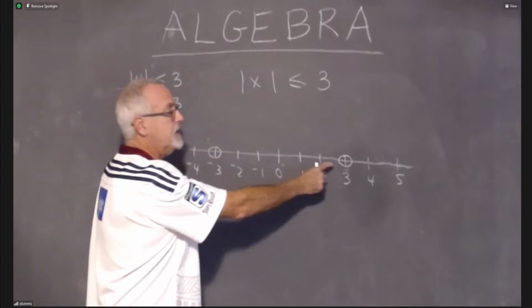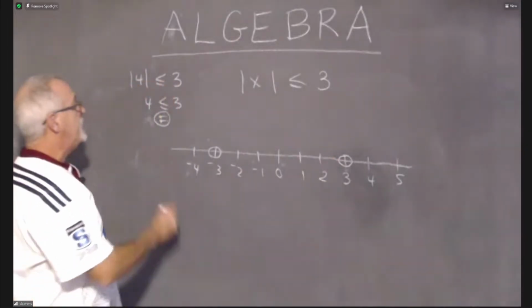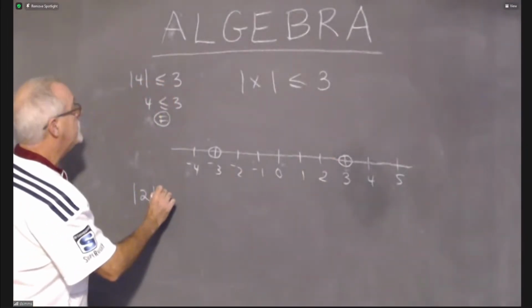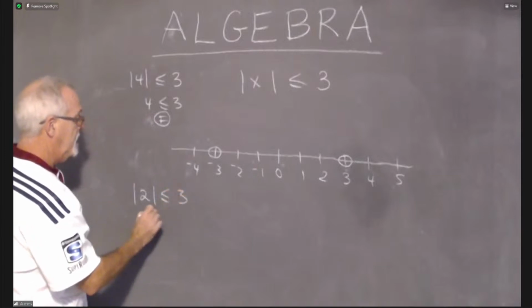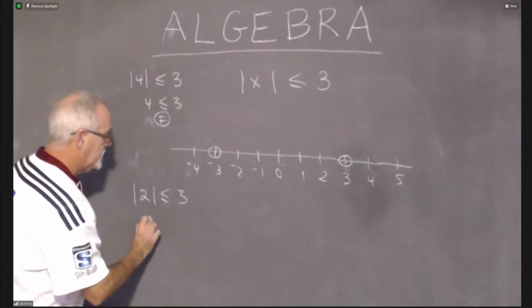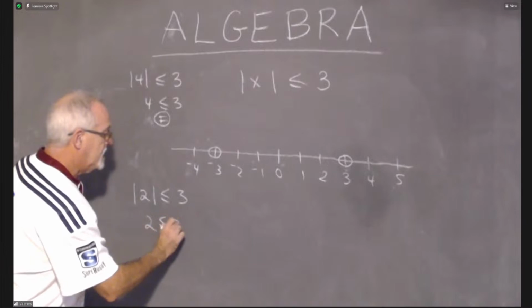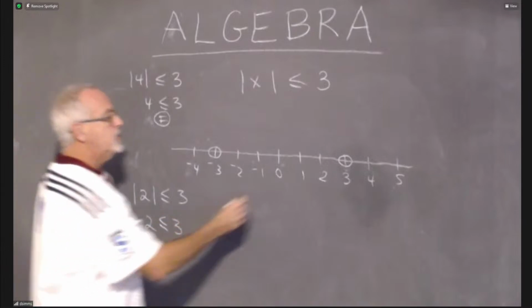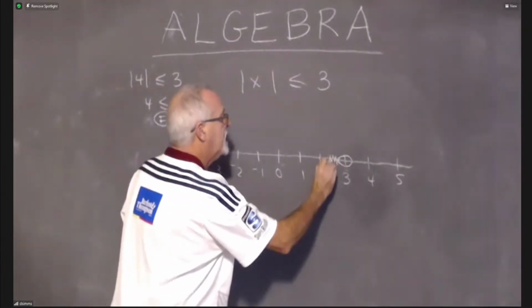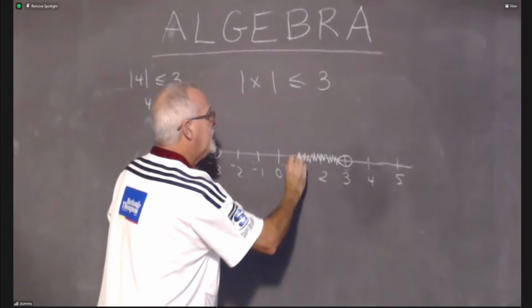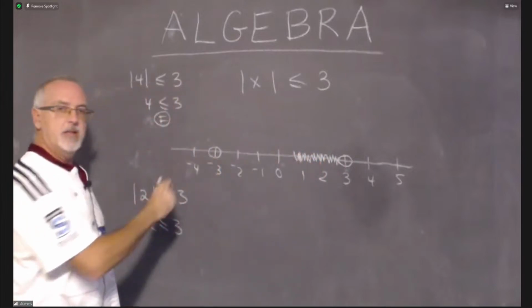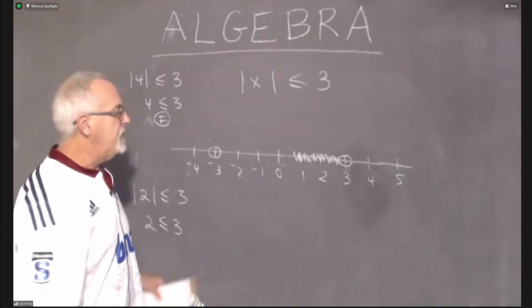Let's try 2, because I have a feeling it's going to need to be shaded. The absolute value of 2, is it less than or equal to 3? The absolute value of 2, of course, is 2. And 2 is less than or equal to 3. It is true, so I'm going to be shading. I will be shading in here. Am I sure? Do I want to shade all the way over to this other dot? I feel confident, but I'm going to check.